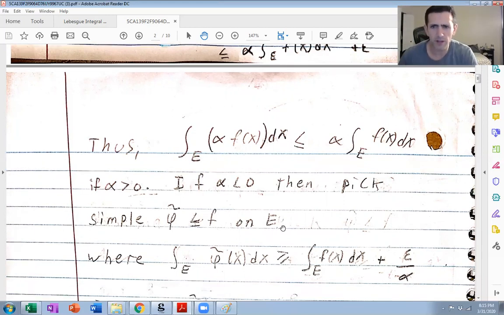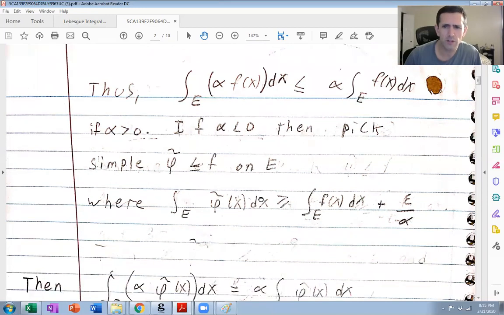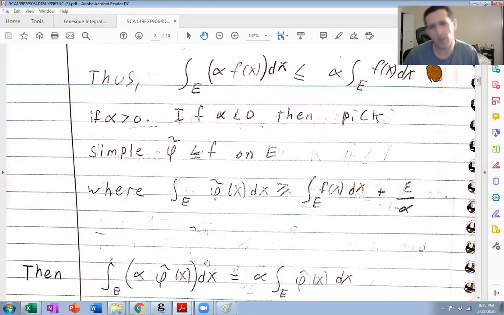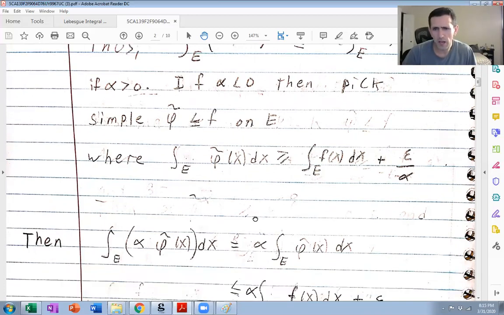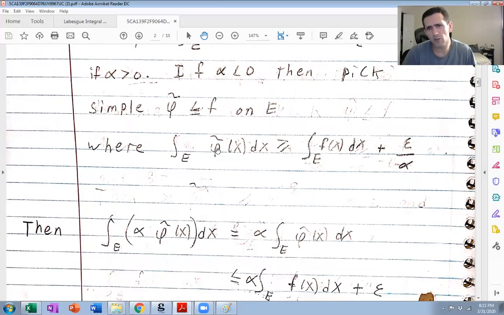Again, I don't care, bigger or equal to suffices. Okay, so we do the same thing, and we're doing this because when we multiply everything out by alpha, the inequality gets switched because alpha is negative. So I take this integral here and pull out the alpha. I can do that for simple functions, positive or negative, it doesn't matter what alpha is. I can always pull out constants from the integral of a simple function. And the inequality goes the other way because alpha is negative. So alpha times this integral is less than or equal to alpha integral f of x plus epsilon.